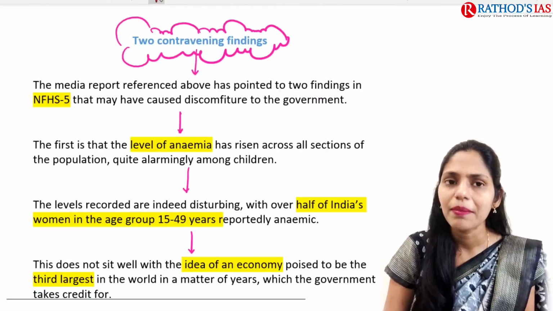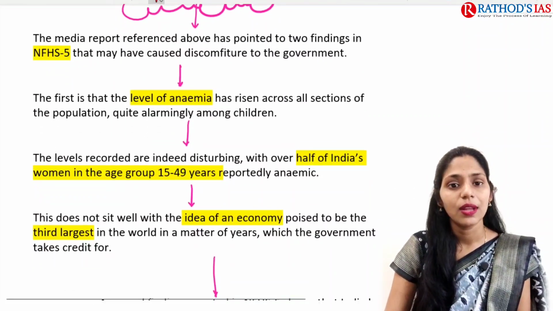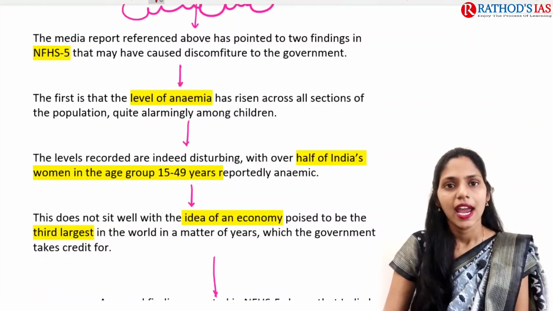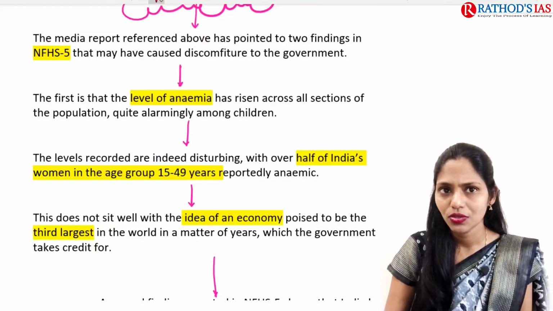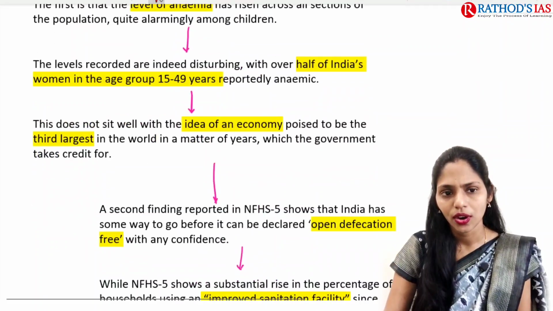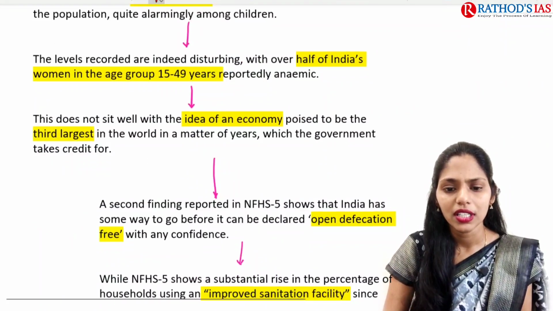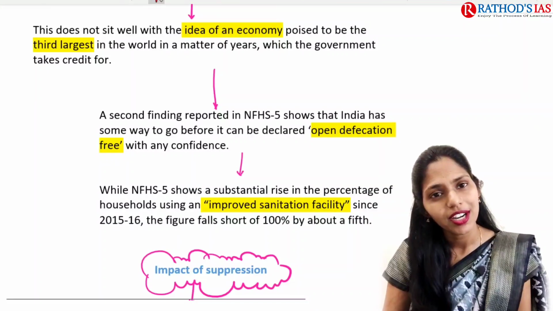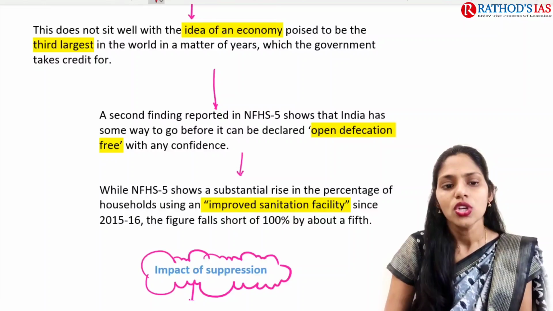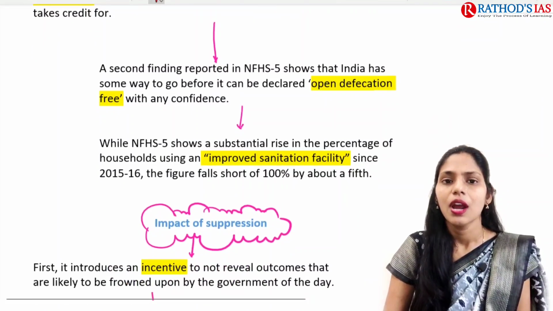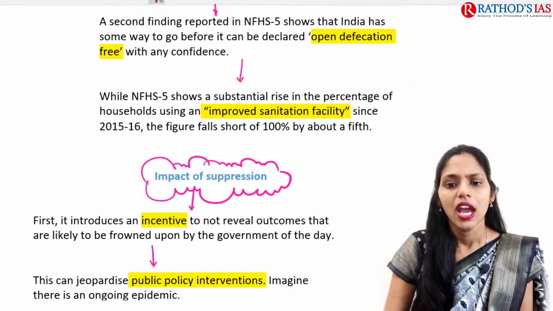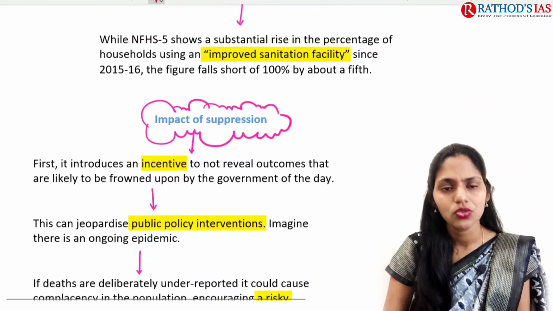So the National Family Health Survey says that the level of anemia has risen in almost all sections of the population, especially among children, so it is very high. And even from 15 years to 49 years also, yes, they are anemic. So this is one important thing it mainly said. And one important report under this National Family Health Survey is about open defecation. It said that we are open defecation free, and on the other side there is increased sanitation facility. So these are some important things which it mainly said.